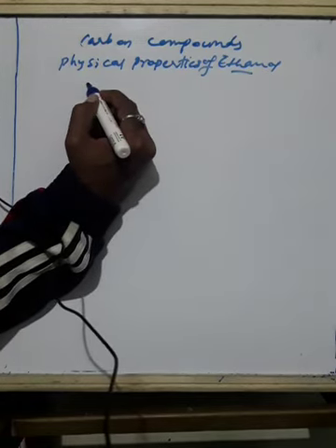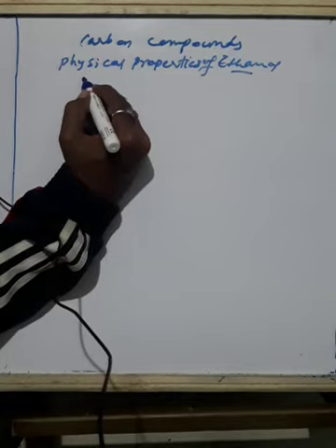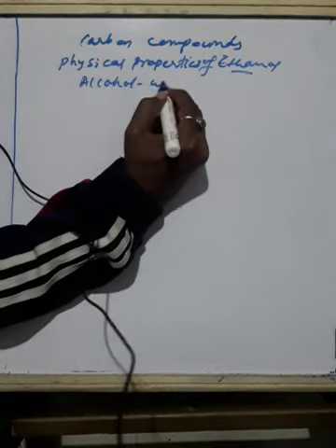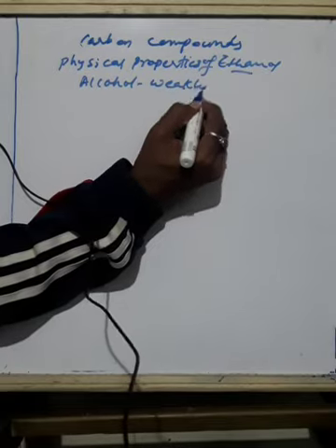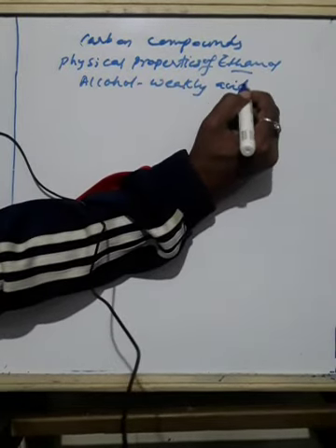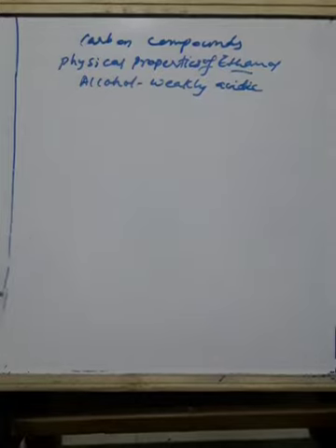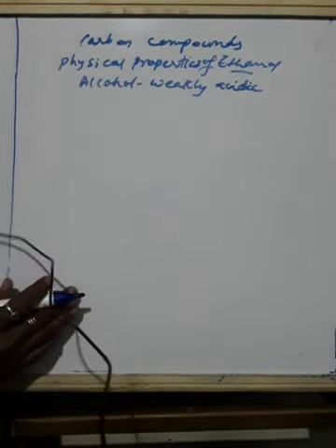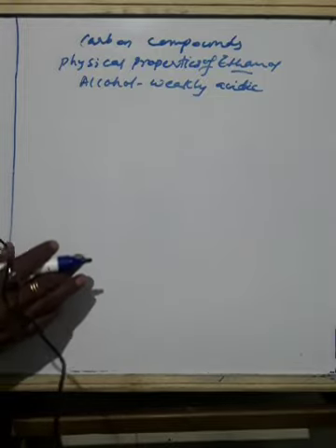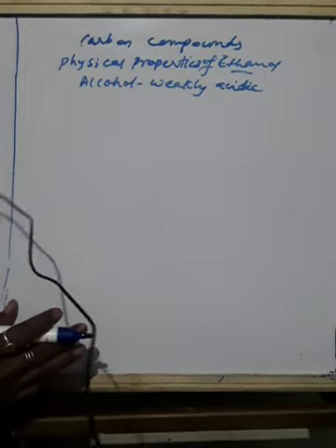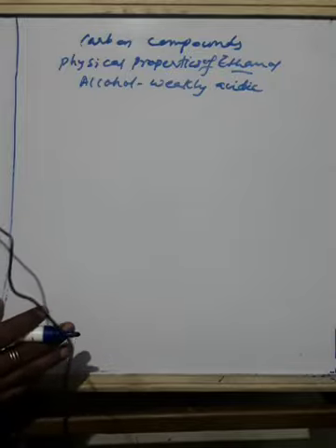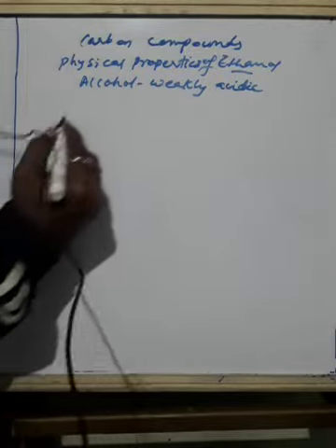Due to its weakly acidic nature, because alcohol is weakly acidic, not completely, ethanol reacts with sodium to liberate hydrogen gas. So how does the reaction take place?